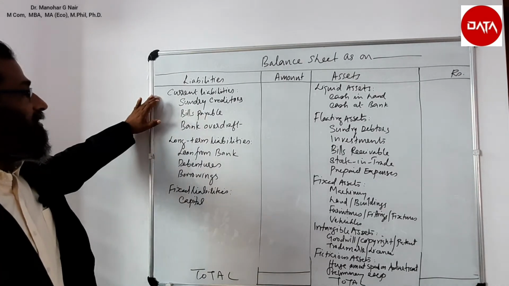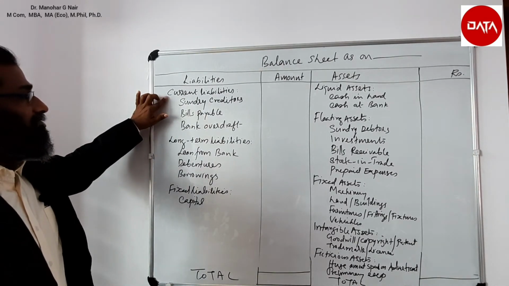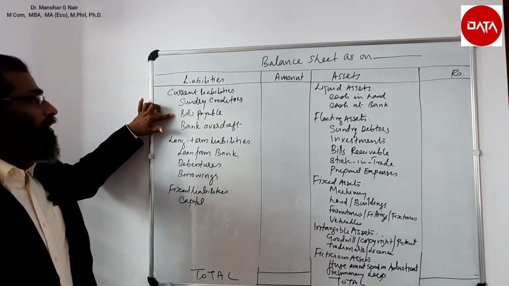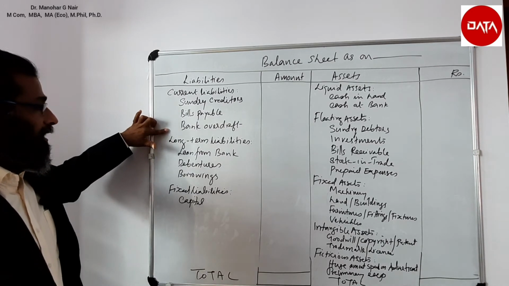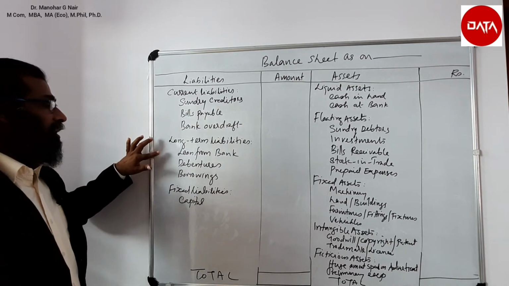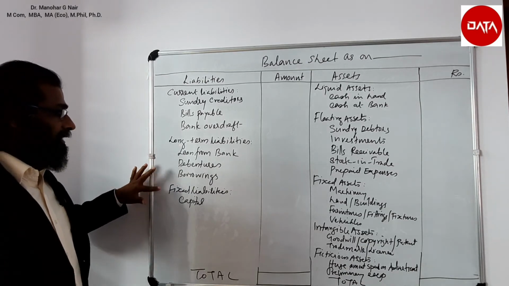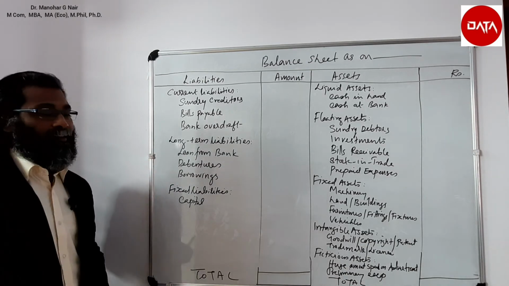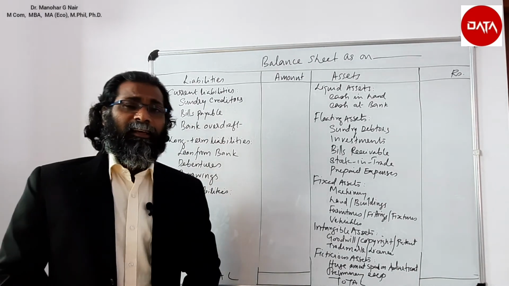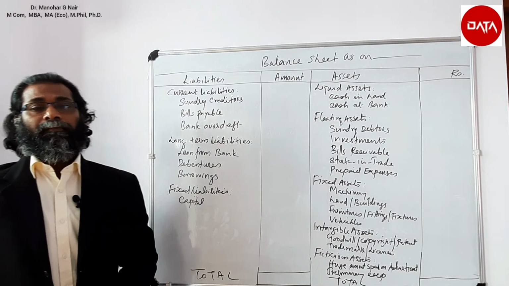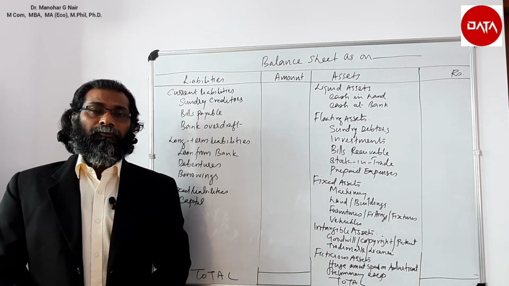Similarly, on the liability side: current liabilities, sundry creditors, bills payable, bank overdraft. And in the long-term liabilities, loan from bank, debentures or borrowings are written. In the fixed liabilities, capital is written. So here in the sample balance sheet, it is written on the basis of liquidity.